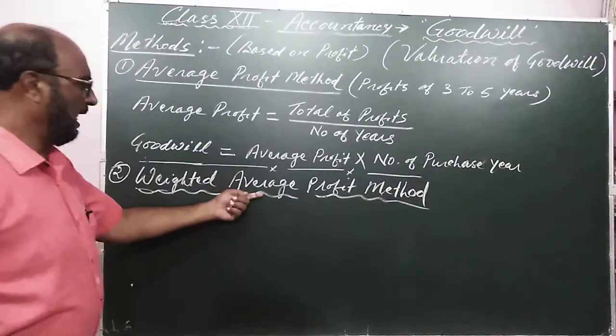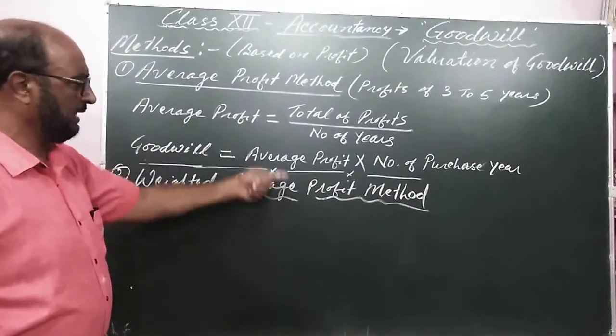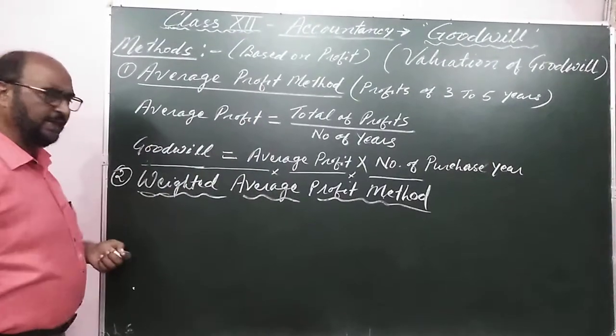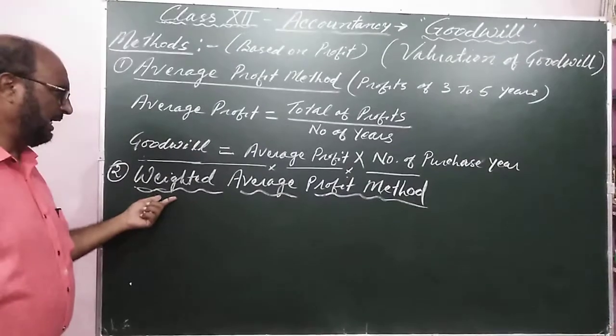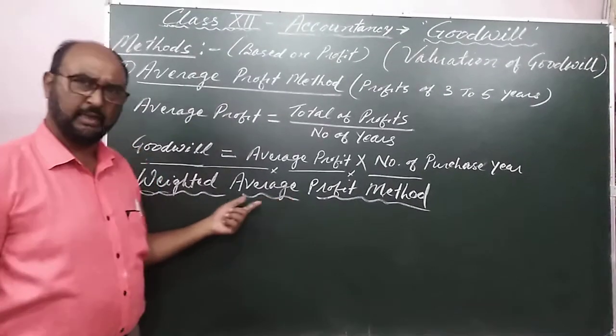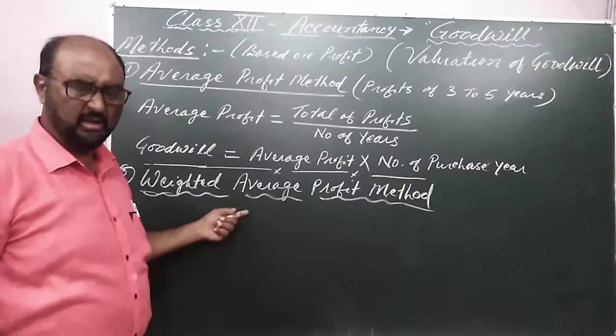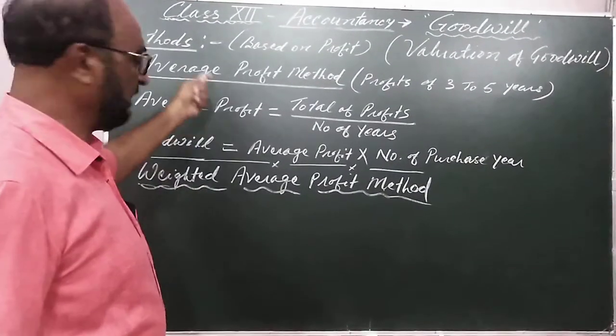As the average profit word is already in the previous method, only the weighted is new. It is the second method, and it is the substitute method of the previous method.